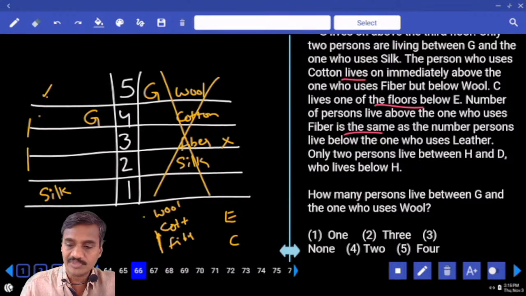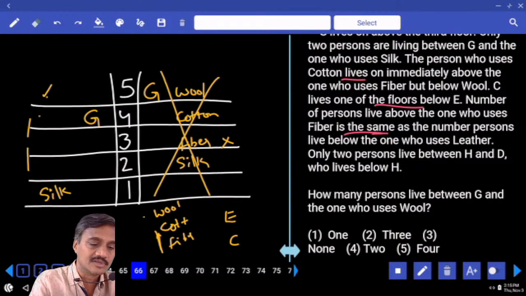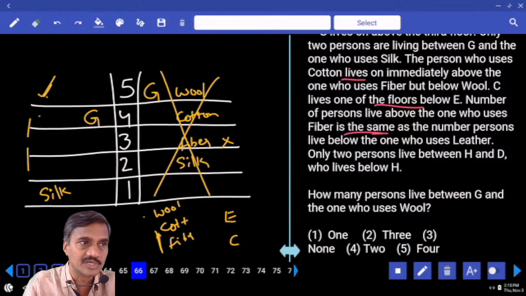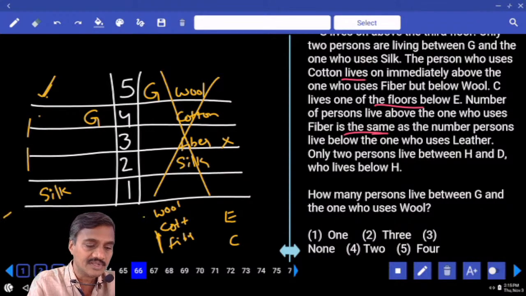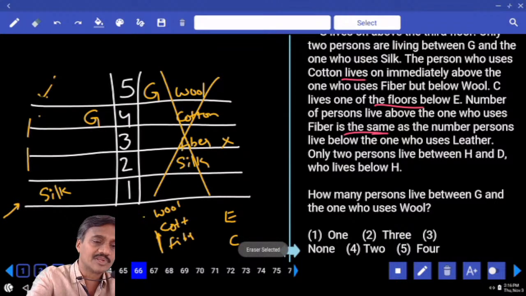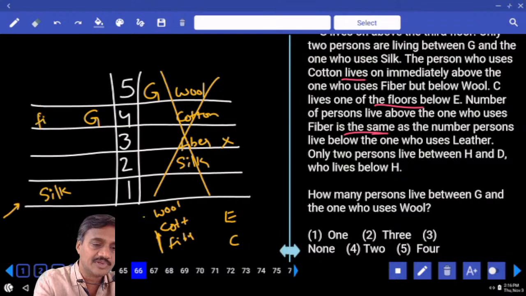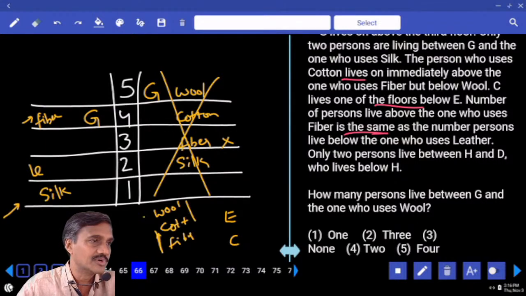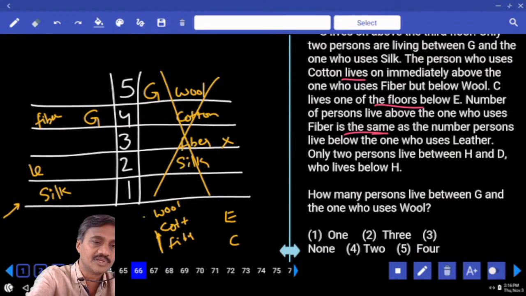Now fiber and leather cannot be in the first place. Fiber cannot be here or leather cannot be here, because if fiber or leather is on the 5th floor, then the other one must be on the first floor. Not possible because silk is already there. Hence fiber or leather cannot be on the 5th floor. What is the possibility we have? If fiber is here, then leather will be here, or vice versa. Fiber cannot be here as well, because above this fiber we need to have at least 2.